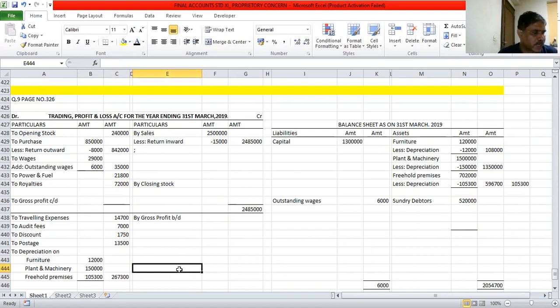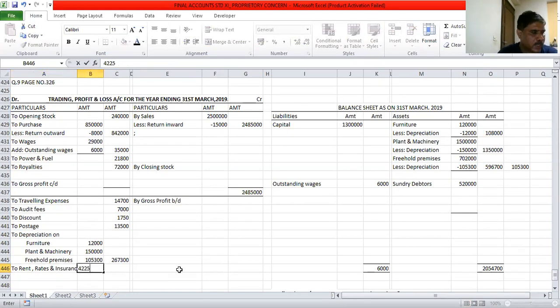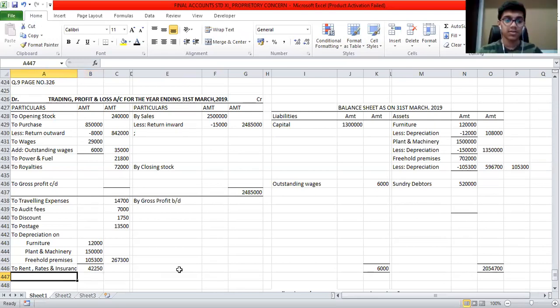So now I will come to the next item of the trial balance, rent, rates and insurance. Again, rent, rates, insurance are all called administration expenses. So we will take it into the profit and loss account debit side. Insurance amount in the inner column is 42,250. The adjustment number 1 says insurance prepaid to the extent of 2,250. What should I do? Prepaid.